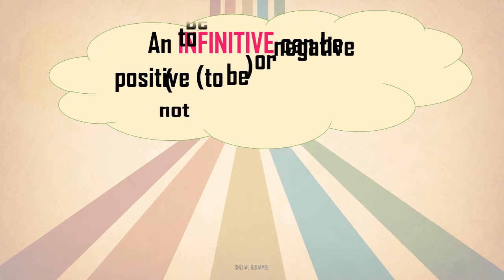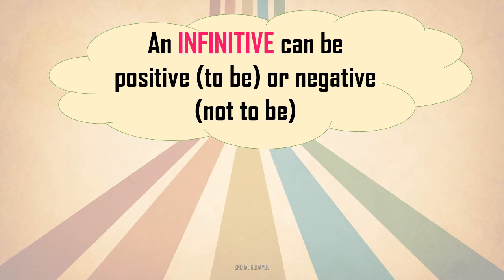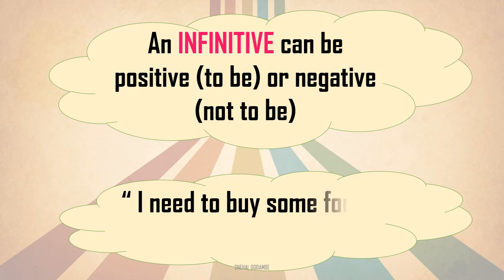Then comes the next feature of the infinitive verb. An infinitive can be positive or negative. You can use it in both ways. For example, we will see the positive example first. I need to buy some food. See, here it comes after the verb. Need is a verb here. To buy, that is the infinitive verb. I need to buy some food as I am hungry or as the shops are going to close. So my intention is to buy the food.